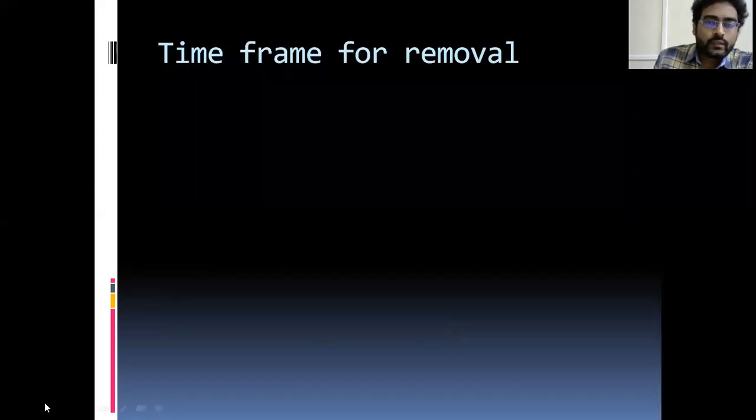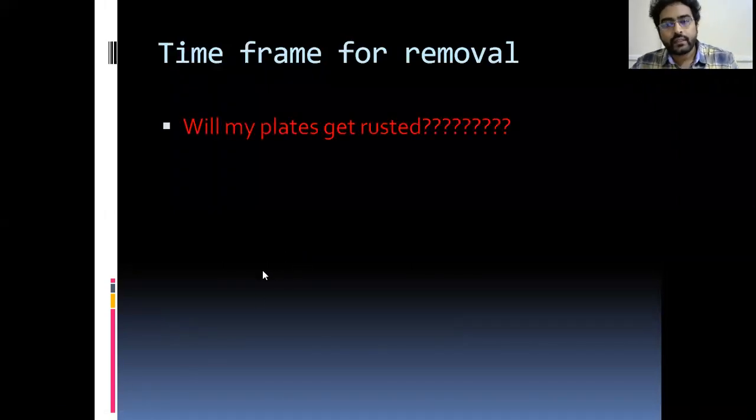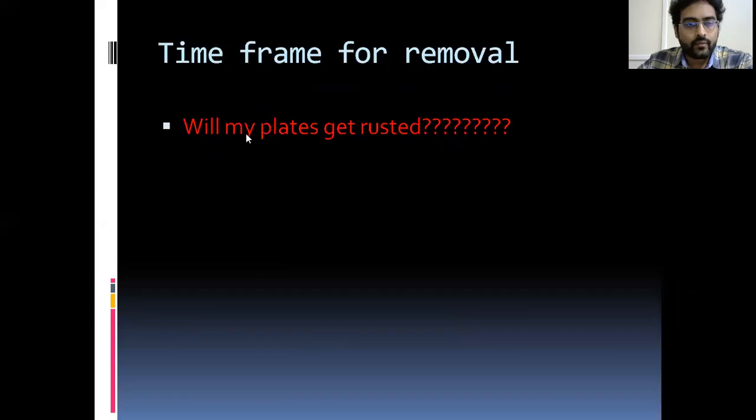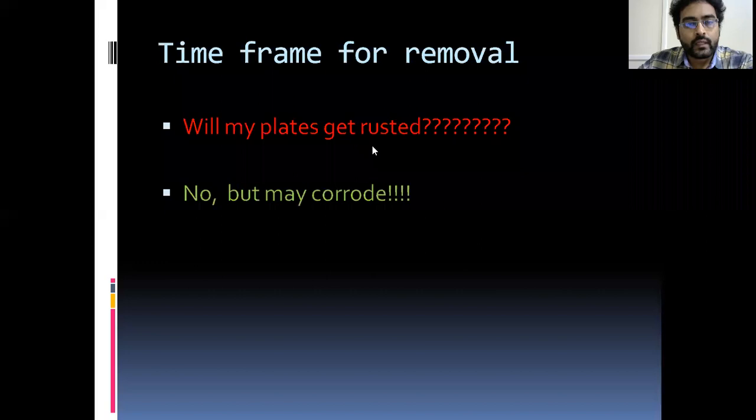You will be repeatedly asked certain questions by patients. Will my implant get rusted? Will my plates get rusted? These are the routine words used by the patients, and these are their doubts. Most of the time, no, they will not rust, but they may corrode. Metals are constantly in an electrolyte medium because they are present in human tissues. So they may get corroded, but not rusted.